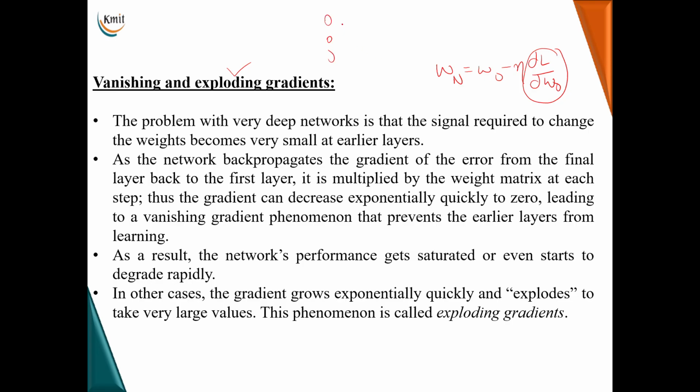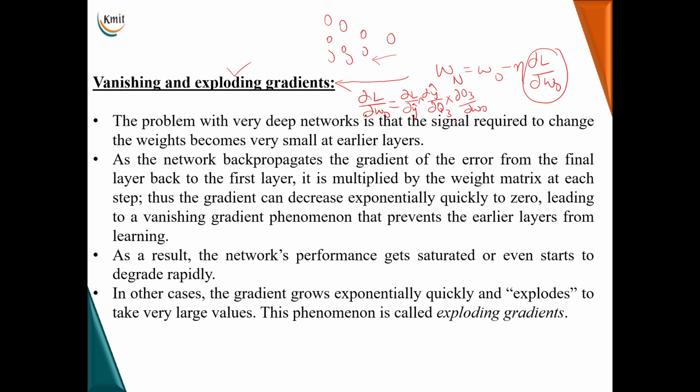When I have a deep neural network, in backpropagation as I am moving from one layer to another layer, the gradient dou L by dou W old will be the multiplication of gradients of each layer, that is dou L by dou Y hat multiplied by dou Y hat by dou O3 multiplied by dou O3 by dou W old.